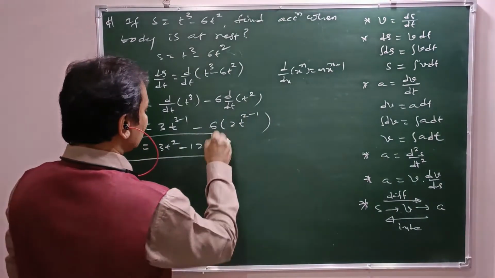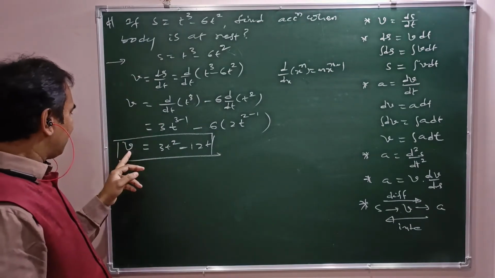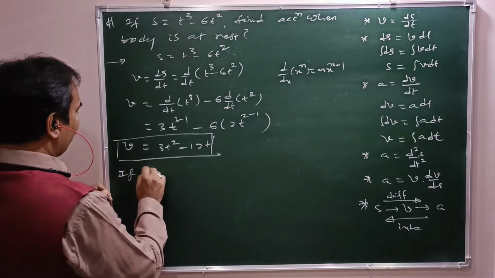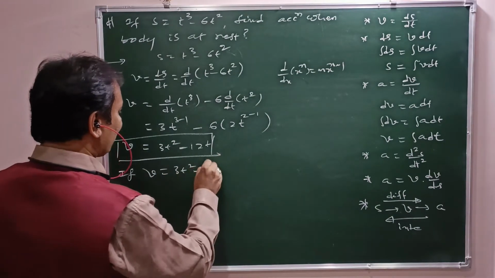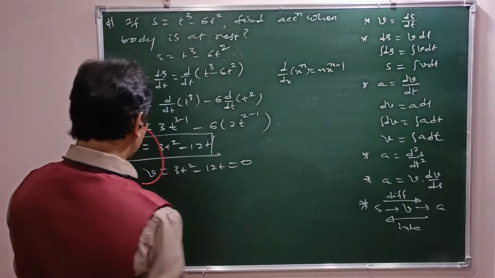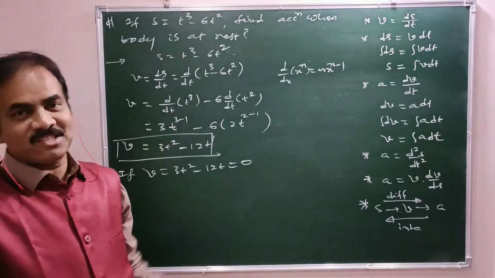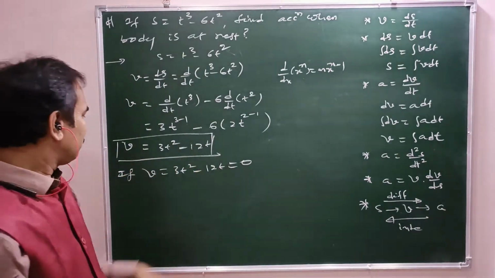Now, when will this velocity become 0? That is, v equals 3t square minus 12t equals 0. We have to find acceleration when the body is at rest, and then the velocity must be 0.